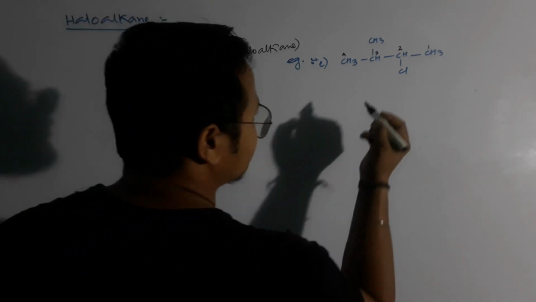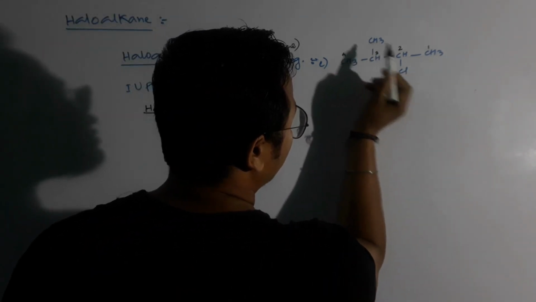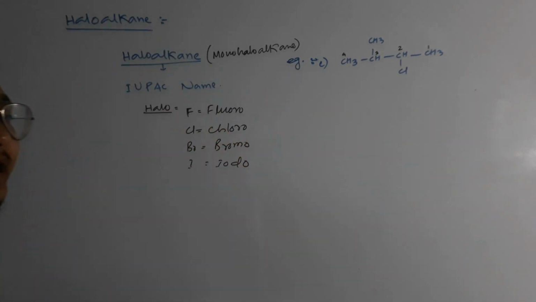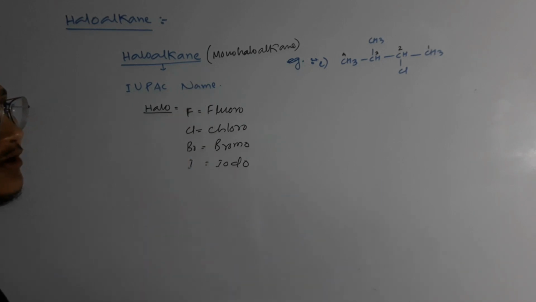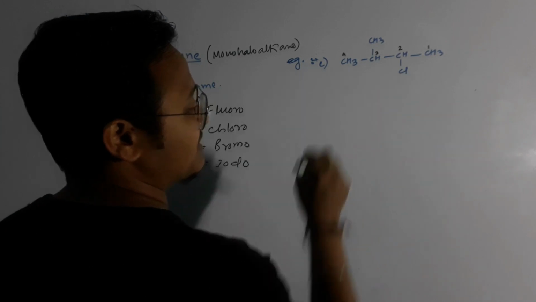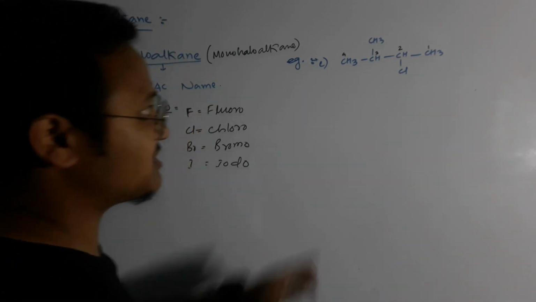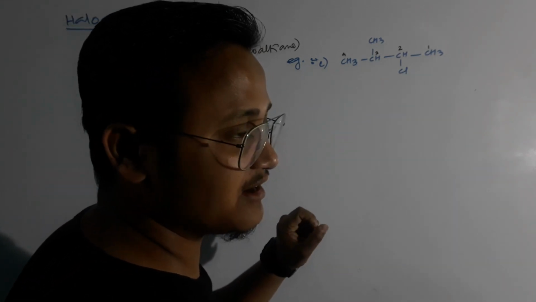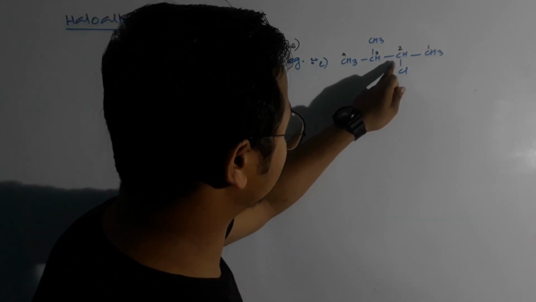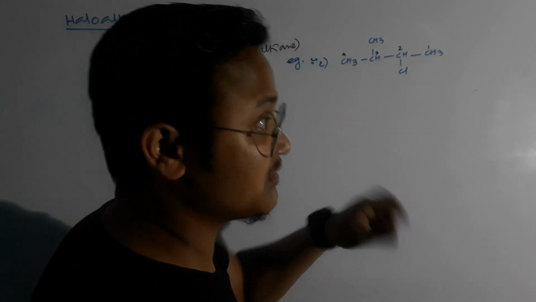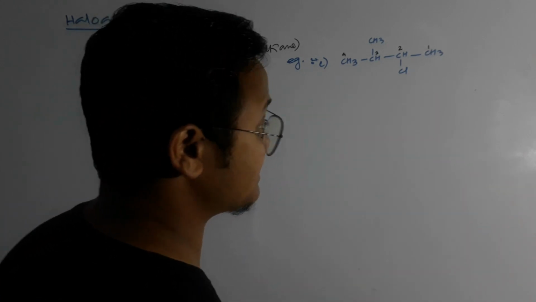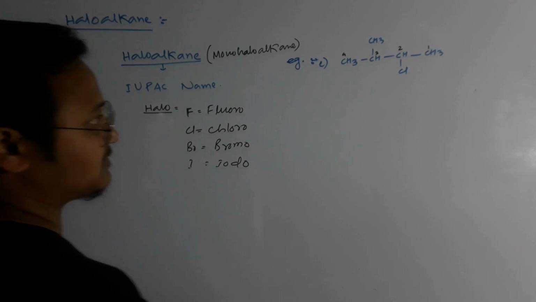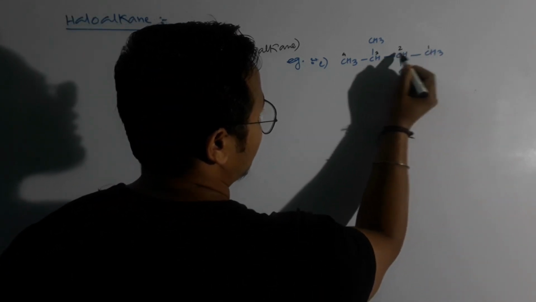Now among the alkyl group and this halogen, halogens get more priority than your alkyl group. So we are giving more preference to this halogen. That's why we are not numbering from this side. Clear, guys? And when we are coming from this side, it becomes 3. As it is a functional group, the position can't be the highest number, right? So it's 1, 2, 3.